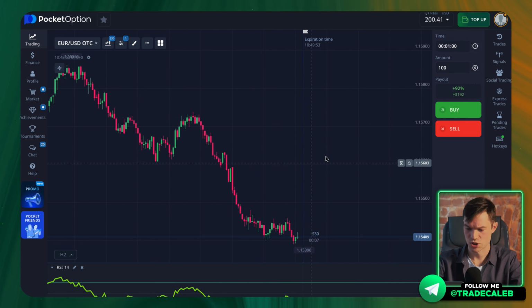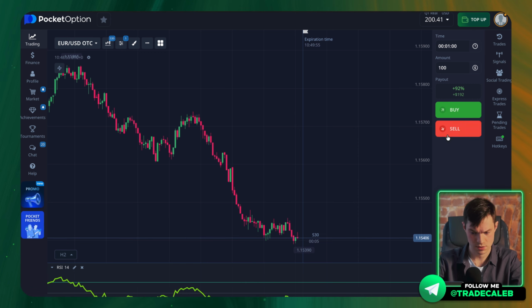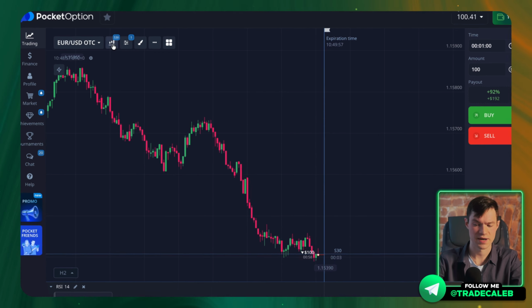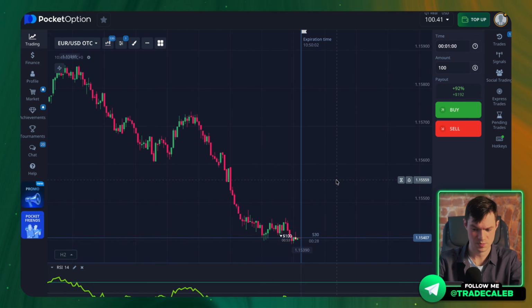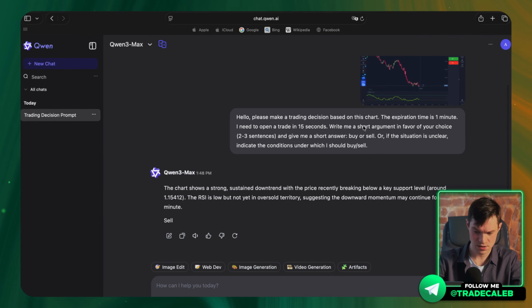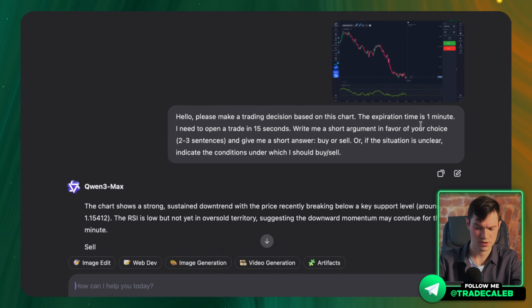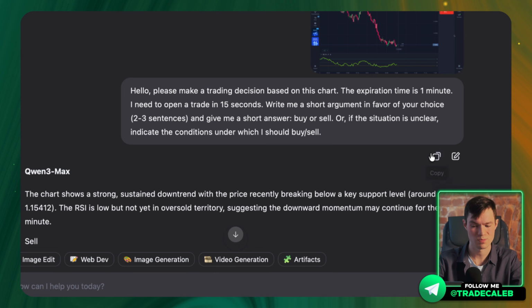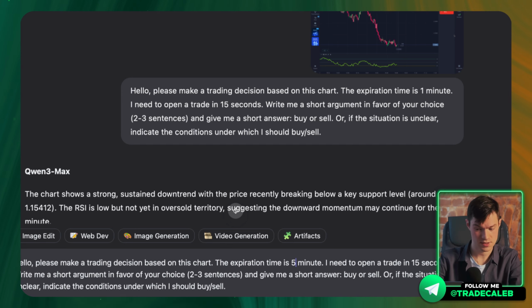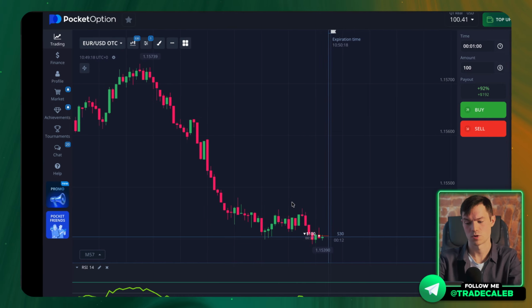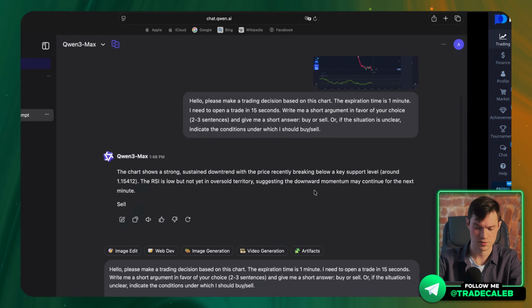The neural network suggested that now is a good time to sell. I hope it considered that my candlestick time is 30 seconds and not 1 minute as the expiration time. In any case, if you're trading on a 5-minute time frame, the only thing you need to change is to modify this 1 minute to 5 minutes. Thus, the neural network will analyze your chart based on your 5-minute entry.